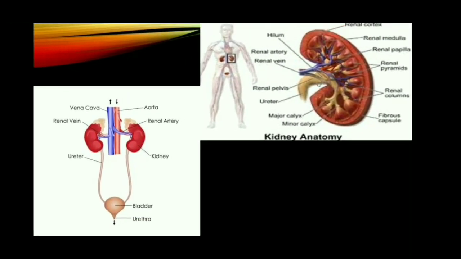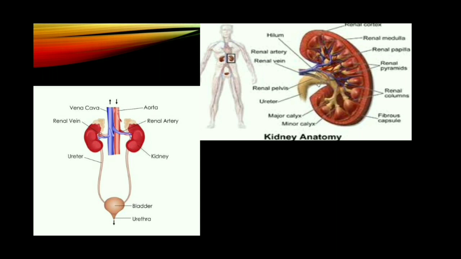Each kidney of an adult human being measures 10 to 12 centimeters in length, 5 to 7 centimeters in width, 2 to 3 centimeters in thickness, with an average weight of 120 to 170 grams. The kidneys are covered by a layer of fibrous connective tissue: renal capsules, adipose capsules and fibrous membranes. The outer surface of the kidney is convex and the inner margin is concave.